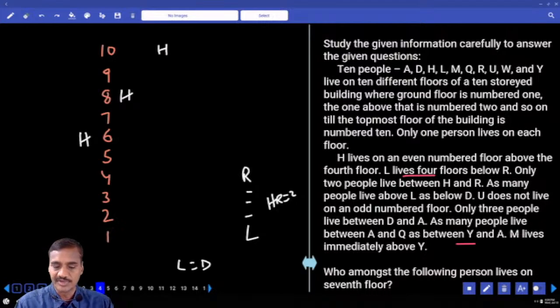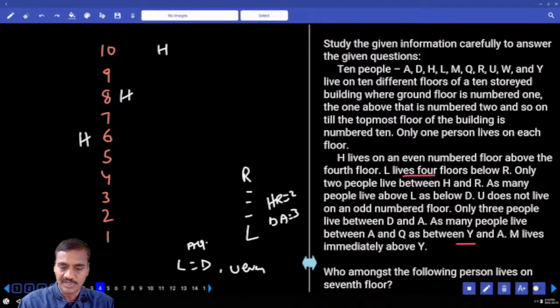U does not live on an odd number, so U is on an even number floor. There are 3 people between D and A. Now in between D and A, how many are there? There must be exactly 3. And as many between A and Q as between Y and A. In between A and Q, we need to have the same number of persons as between Y and A. A must be exactly in between Y and Q.